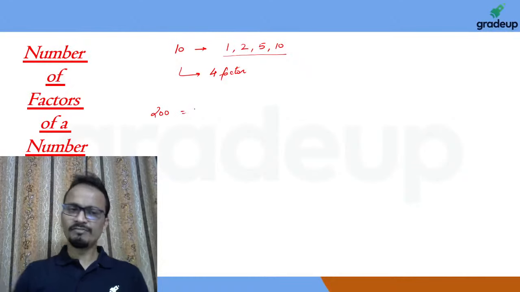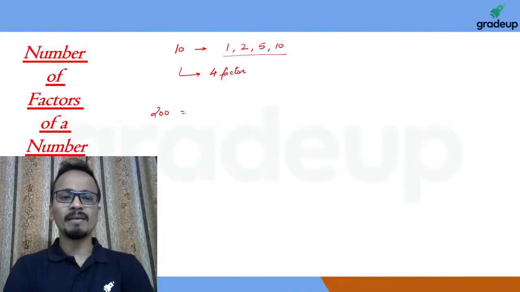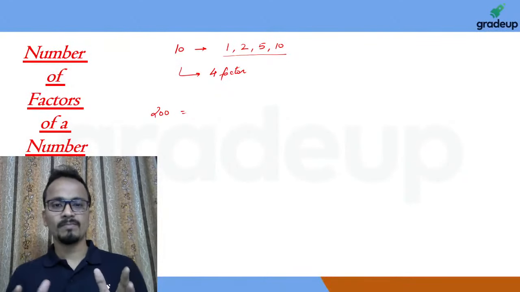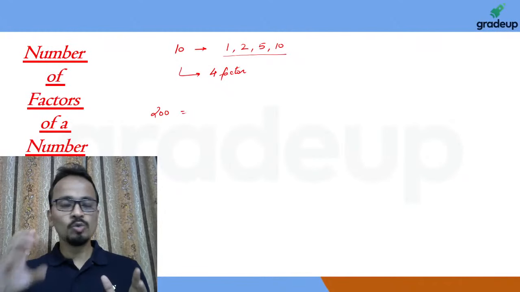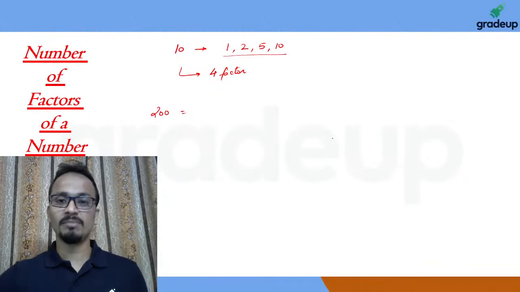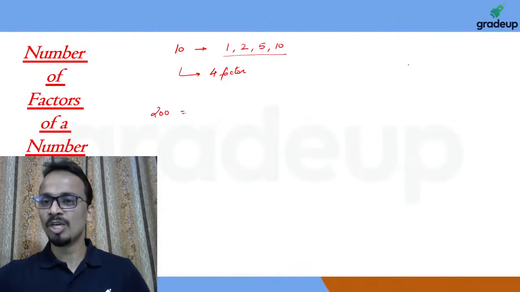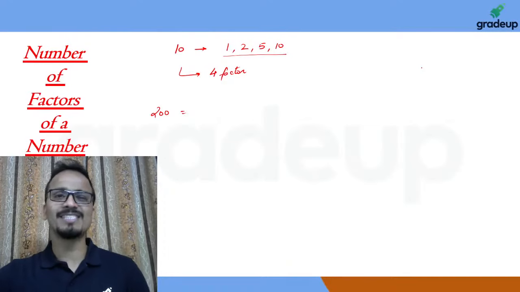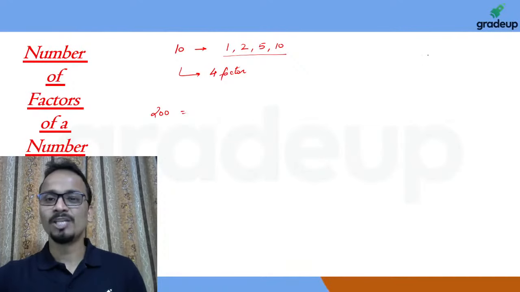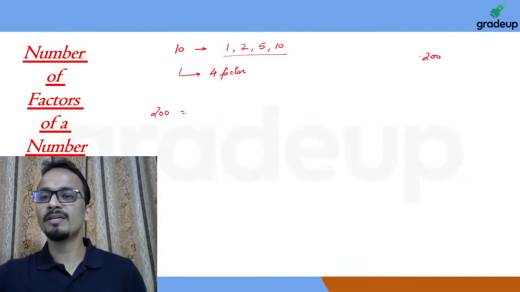Now the first step to calculate the number of factors of any number is to do the prime factorization of the number. Now, what is prime factorization? So let's see. You must have done this thing when you were a kid, in 7th, 8th or 9th standard. So for 200, I'll divide 200 by the prime numbers.